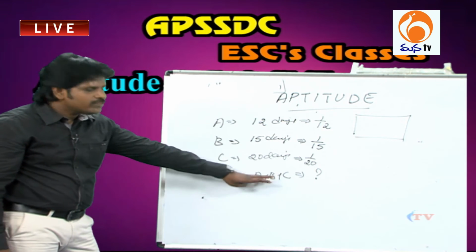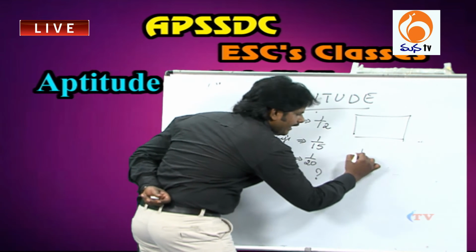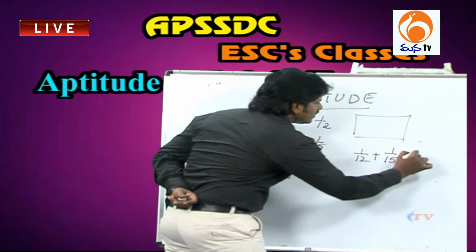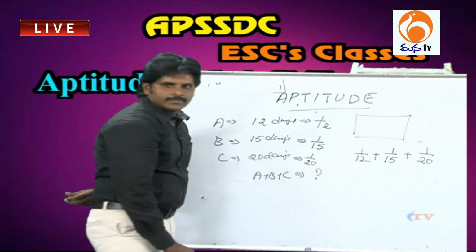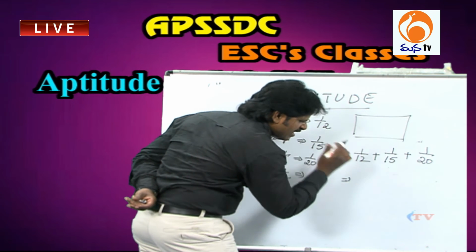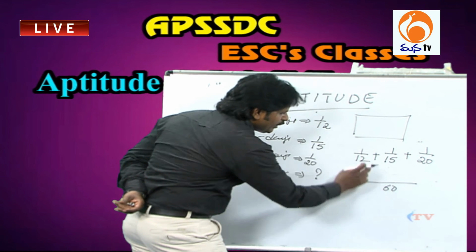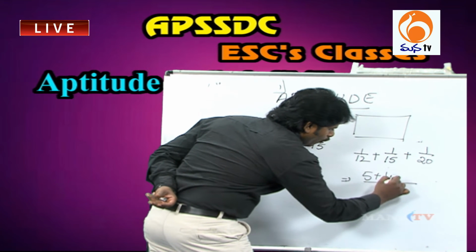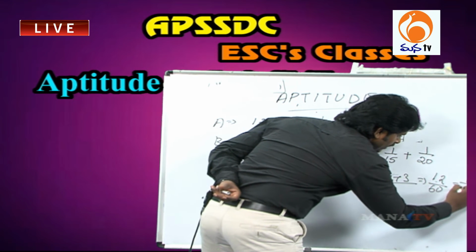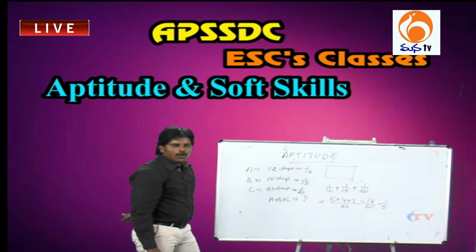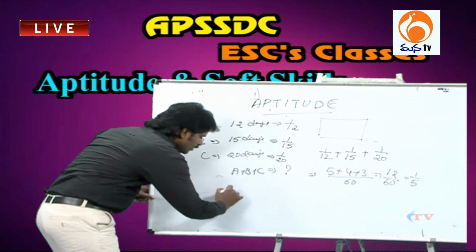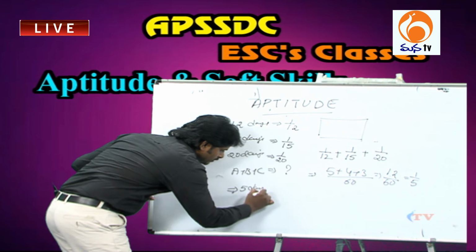Now you have to find ABC's 1 day's work. That means 1 day's work of A, it is 1 by 12, and 1 day's work of B, it is 1 by 15, and 1 day's work of C, it is 1 by 20. Got it? Now if you simplify this, what will you get here? For 12, 15, 20, the LCM is how much here? 60 is the LCM, right? 12 in 60 is 5 times, so 5 plus 4 plus 3, that means what will you get here? 12 by 60, or it is 1 by 5. So ABC together complete 1/5 of the work in 1 day, so the total work is completed in 5 days. Is it clear?